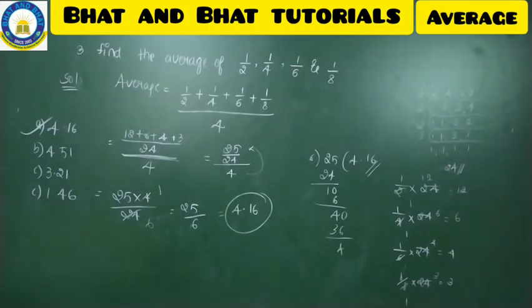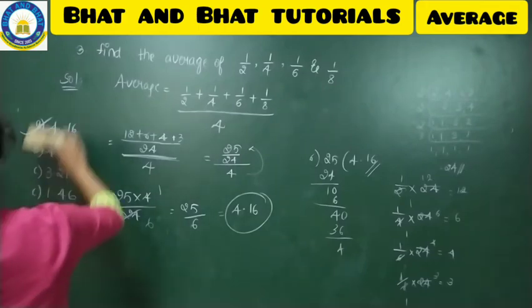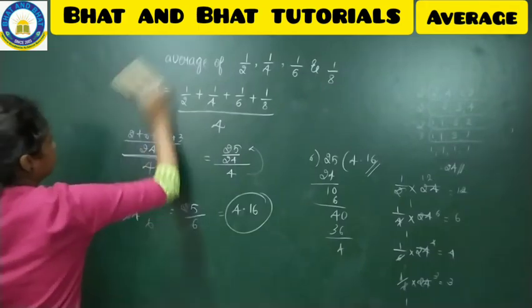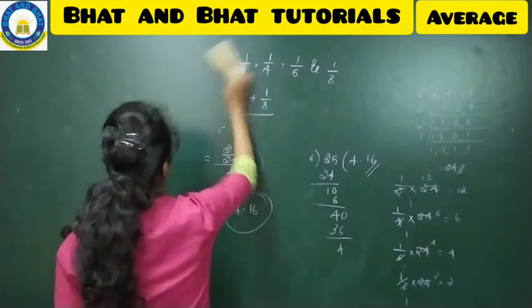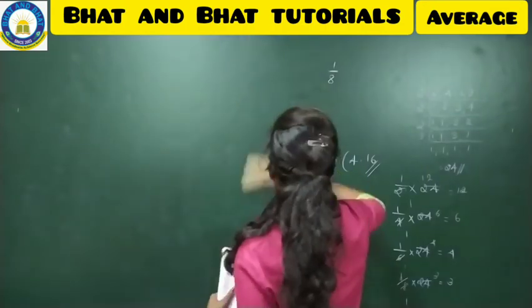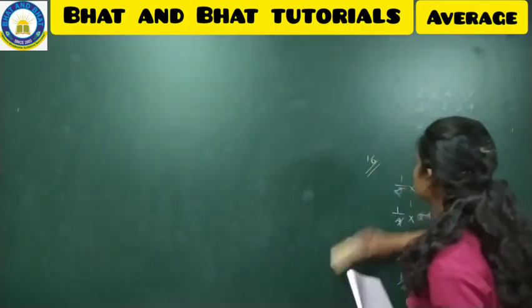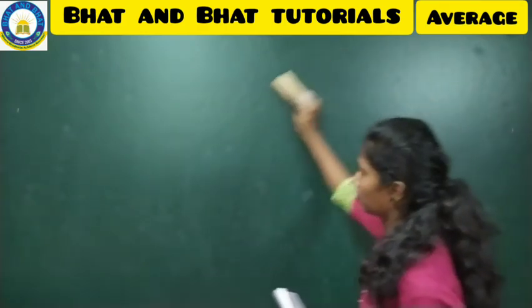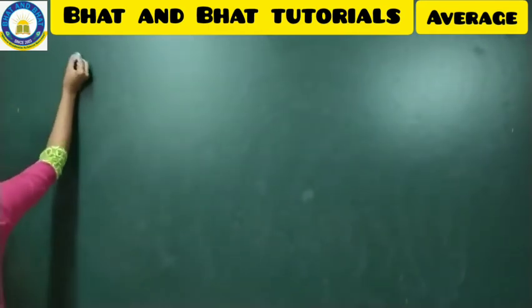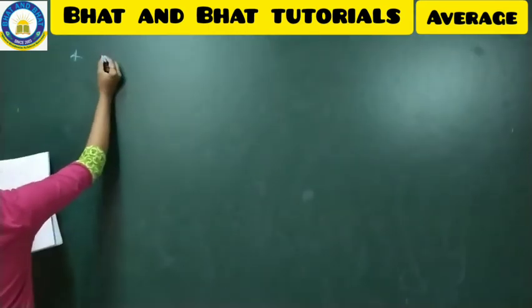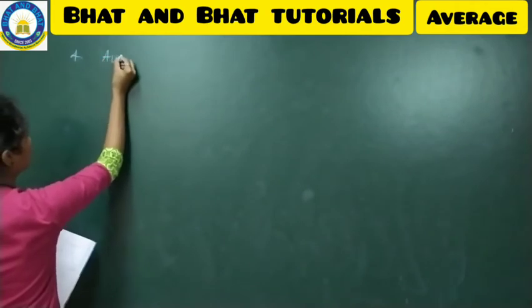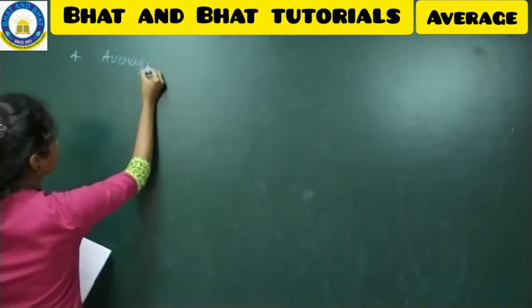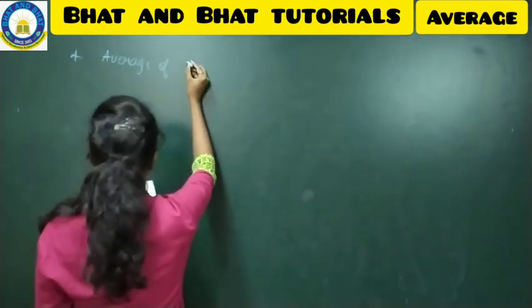So fine, hope you all completed. We'll go with the next problem, problem number 4. So problem number 4 is like this. Average of two numbers is 14.